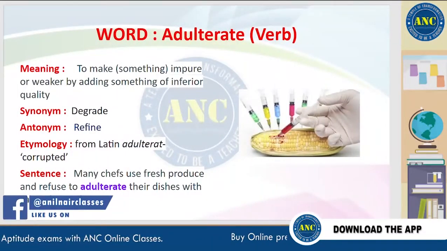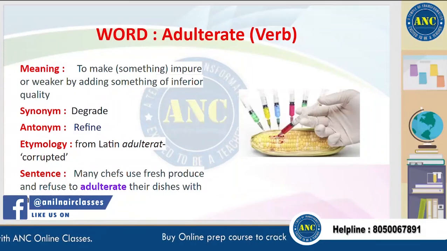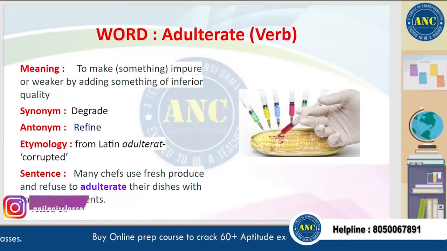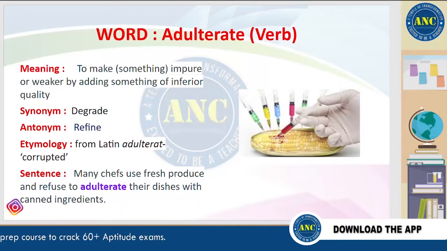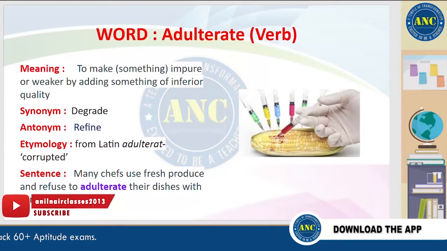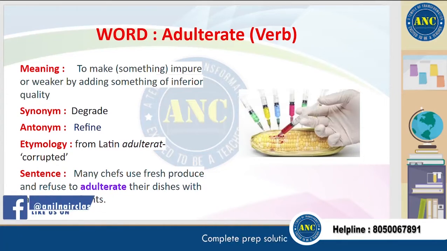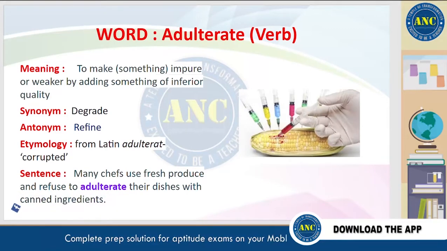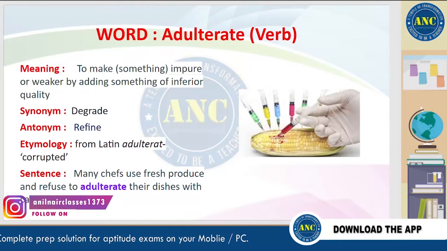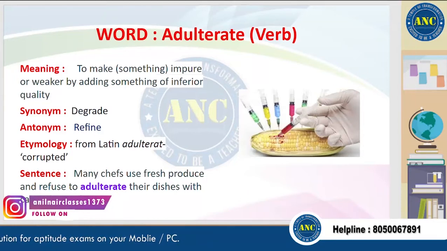Adulterate. Adulterate means to make something impure or weaker by adding something of inferior quality. A synonym for this word is degrade, and an antonym is refine. It is derived from a Latin word which means corrupted. A sentence for this word is, many chefs use fresh produce and refuse to adulterate their dishes with canned ingredients.